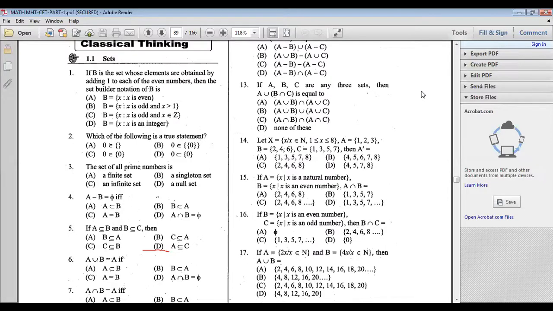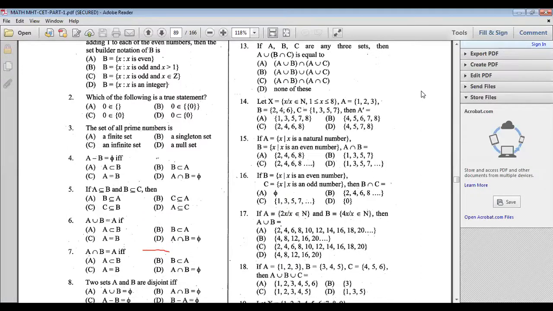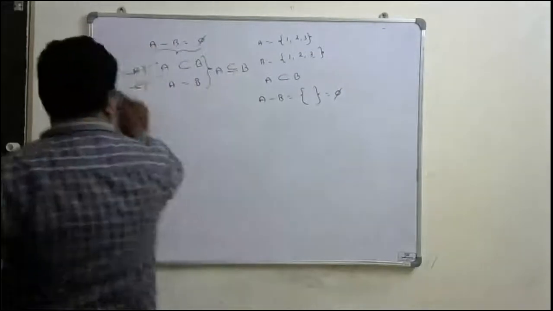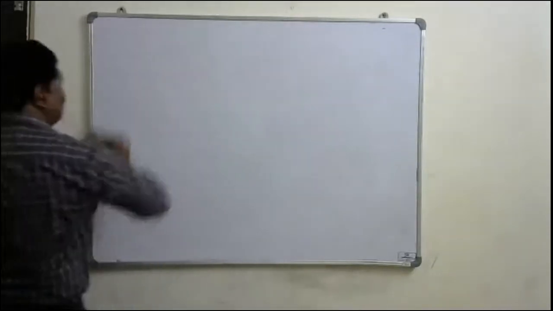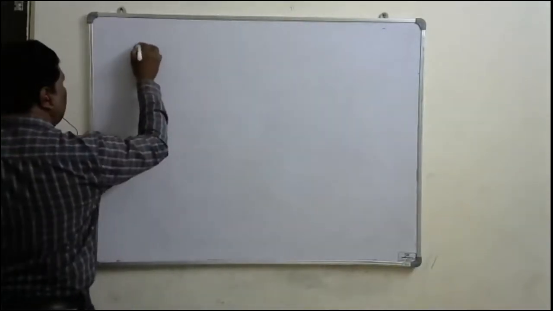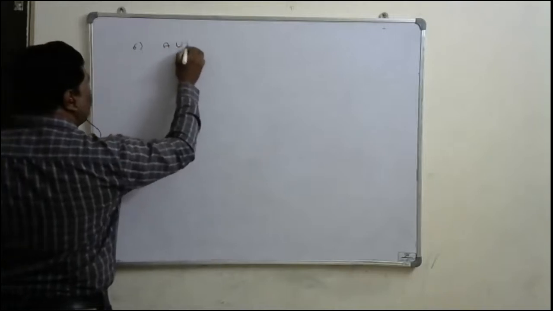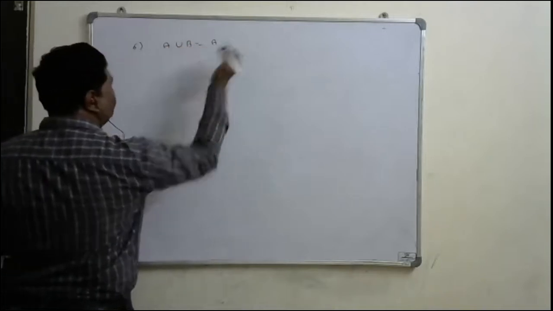Now look at the sixth problem. A union B is equal to A. Then which of the following options are correct? A union B is equal to A. Then, A union B is A, so which set is bigger? Just observe that. Sixth problem, it is given that A union B is equal to A, right?